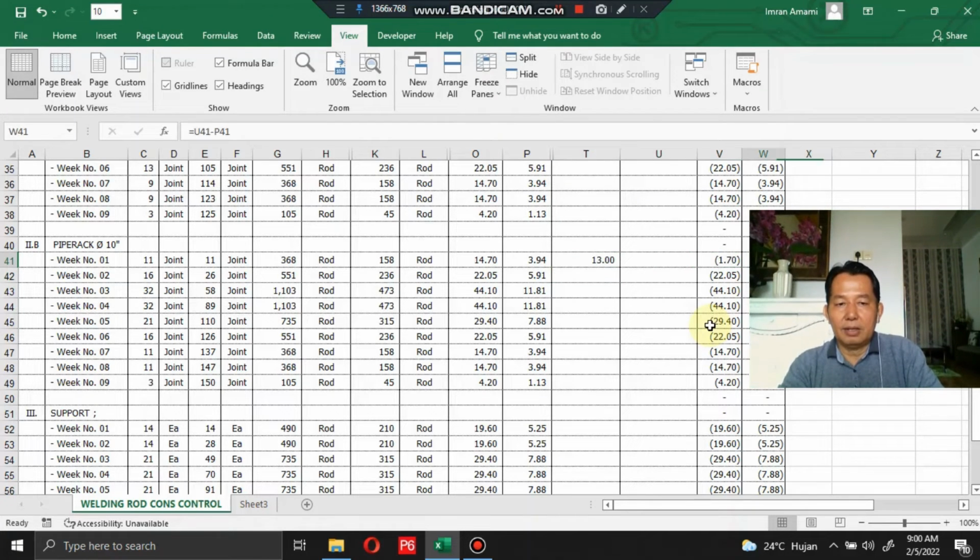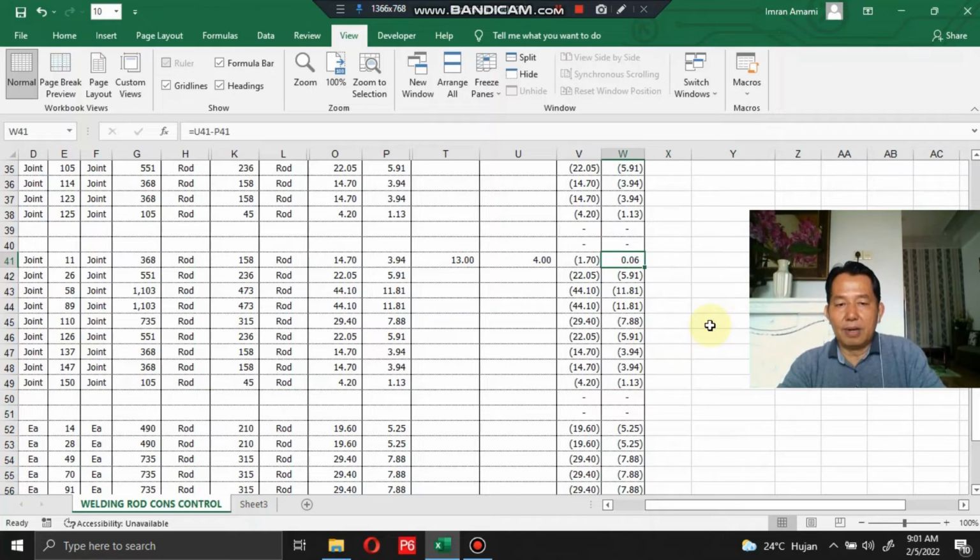So this balance shows a negative number, 1.70, which means you save 1.70 in actual welding rod consumption. Let's say for the filler works, 4 kilograms. The number shows plus 0.06, meaning waste of 0.06.